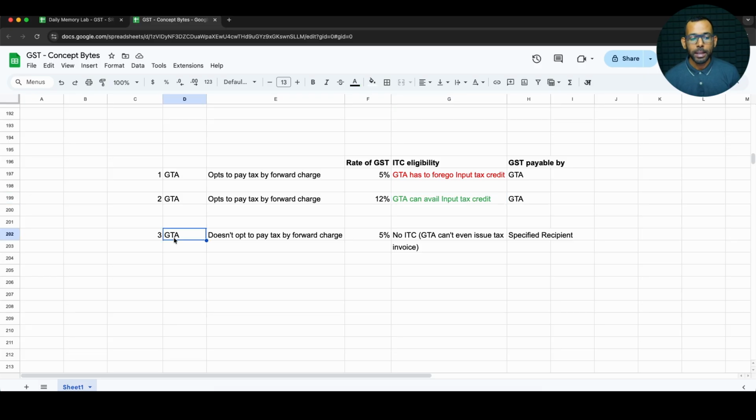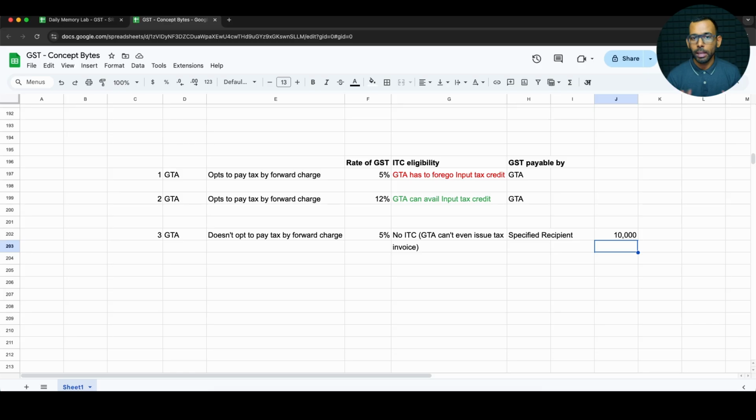Now, let us go to the third scenario. Let's say in this situation, I am not a registered GTA, or let's say I'm a very small scale GTA. I don't want to get into these GST complications. And you also happen to be a big service recipient, one of those specified recipients. So in this situation, I will simply say to you that you take care of the GST and everything. I will move the goods from one place to another. The transport cost will be 10,000.